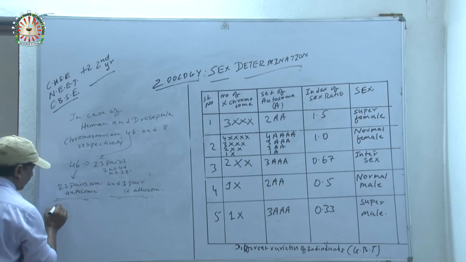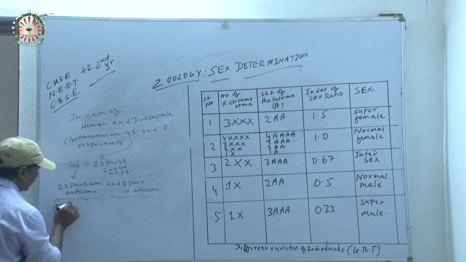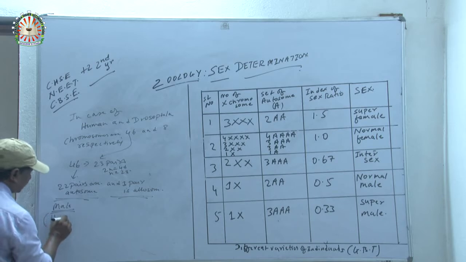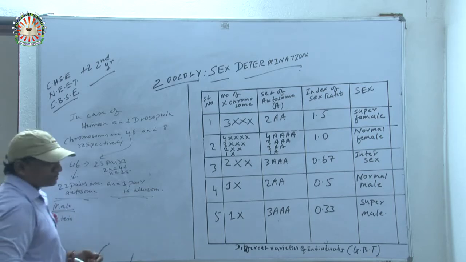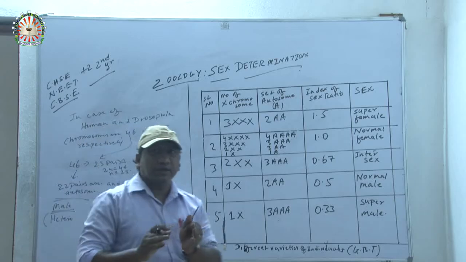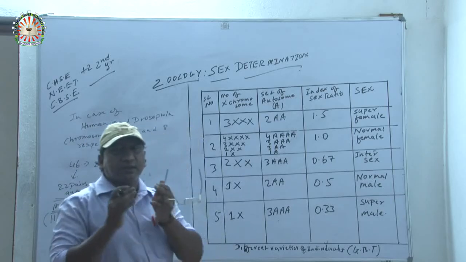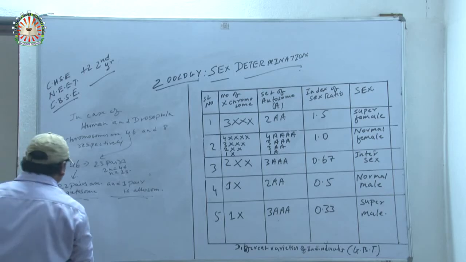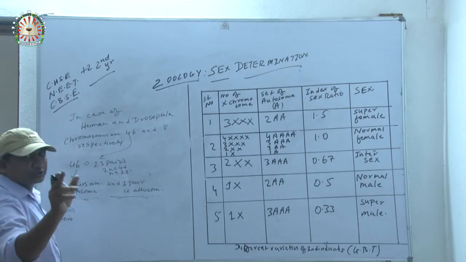Now, in the case of male, it possesses which kind of gametes? Heterogametes. What chromosome is present in man? That is the XY chromosome, which determines the sex. Okay. Now heterogametes: why is it called heterogametes? Because in male the XY chromosome is there.